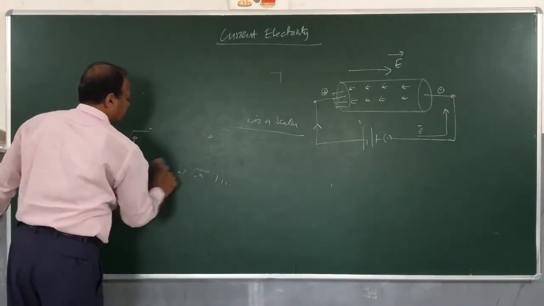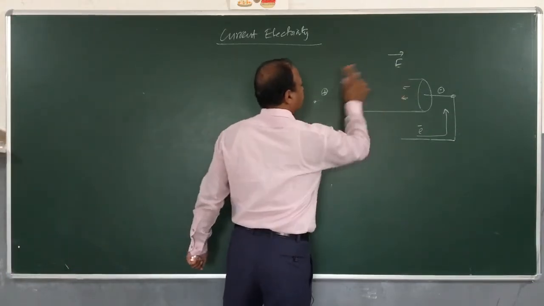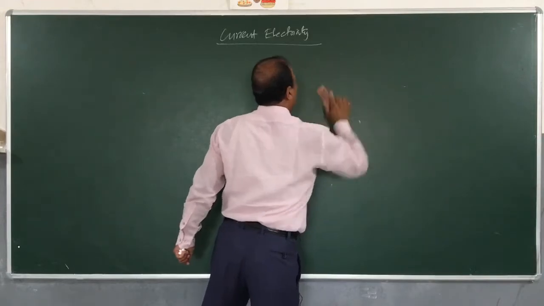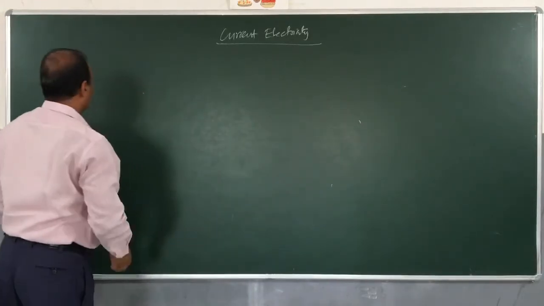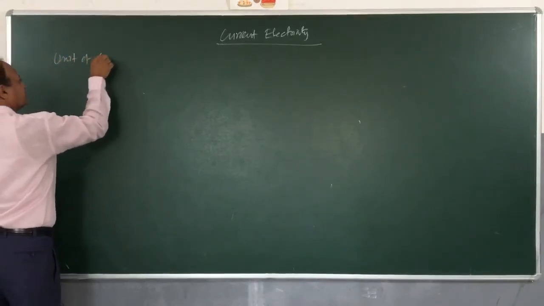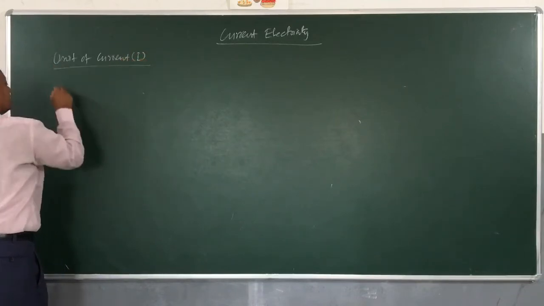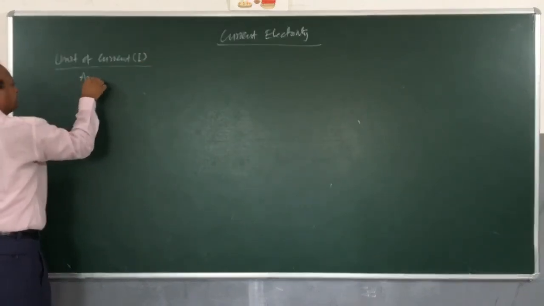Now units of current you already have done in lower classes, but we will just go through once. Unit of current, symbol of current you know is I, children. Unit of current is ampere.